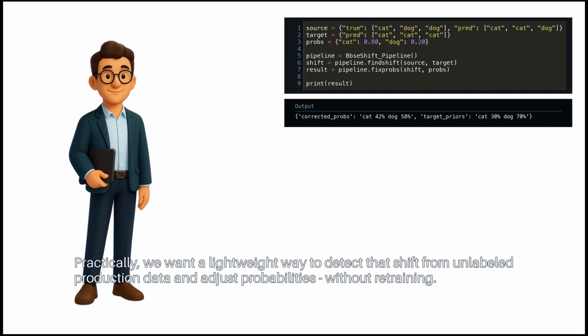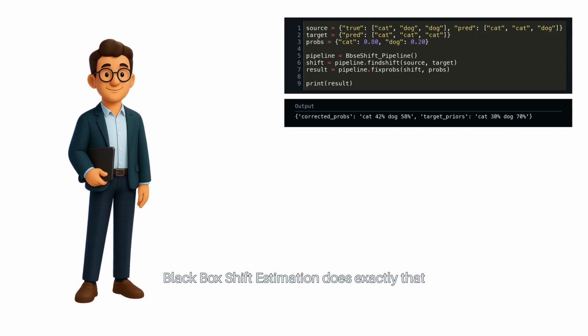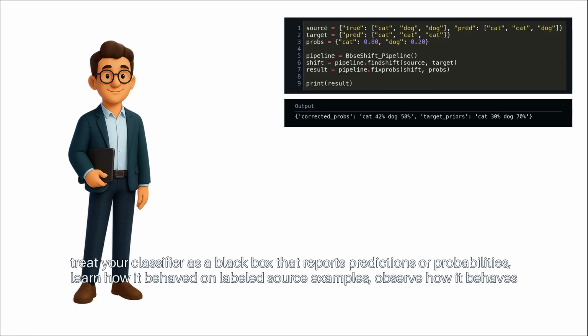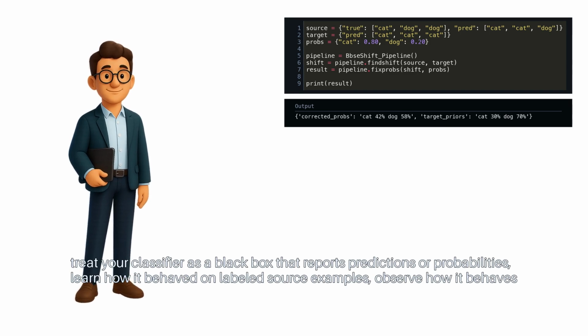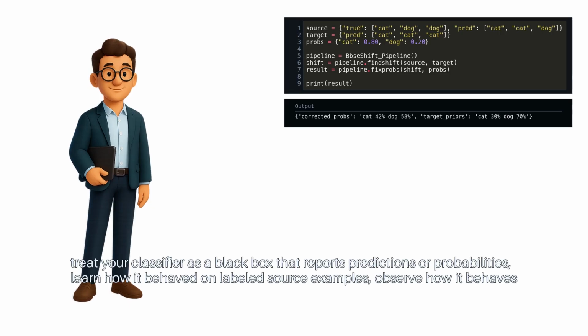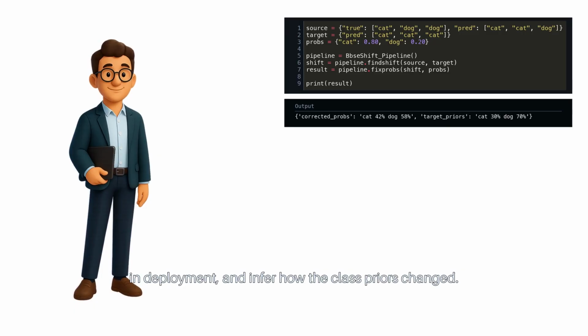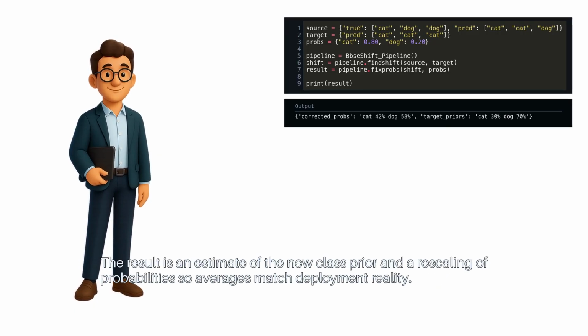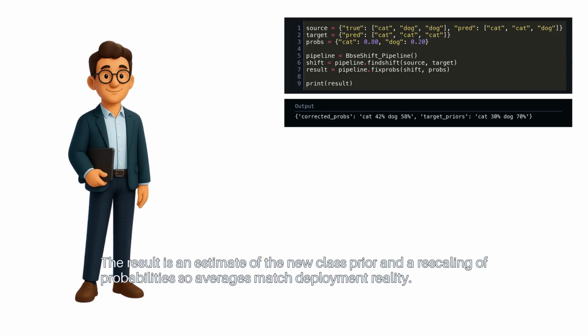Practically, we want a lightweight way to detect that shift from unlabeled production data and adjust probabilities without retraining. Black box shift estimation does exactly that. Treat your classifier as a black box that reports predictions or probabilities. Learn how it behaved on labeled source examples. Observe how it behaves in deployment, and infer how the class priors changed. The result is an estimate of the new class prior and a rescaling of probabilities so averages match deployment reality.